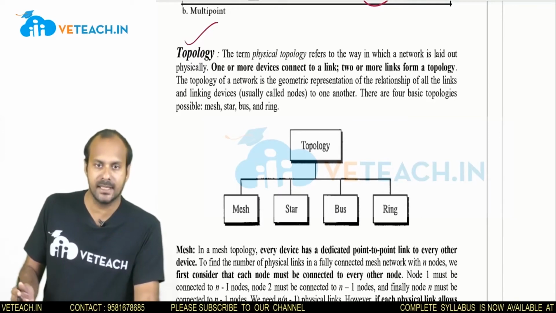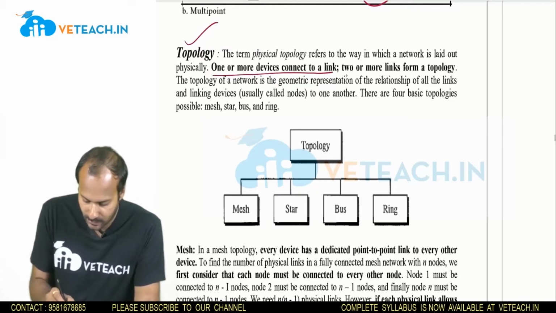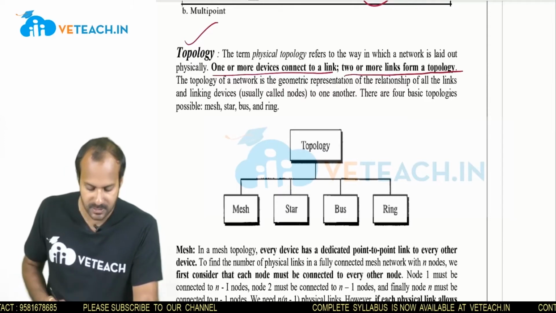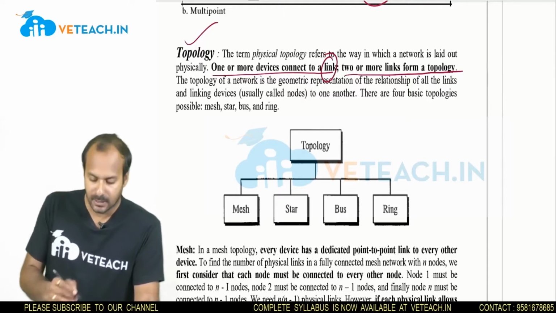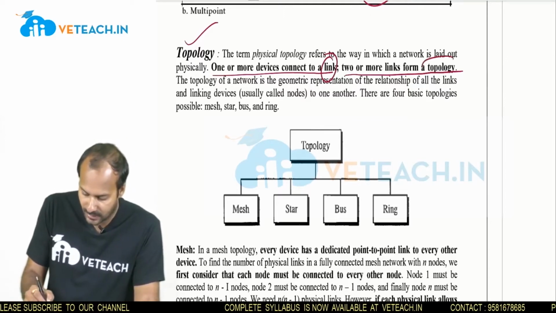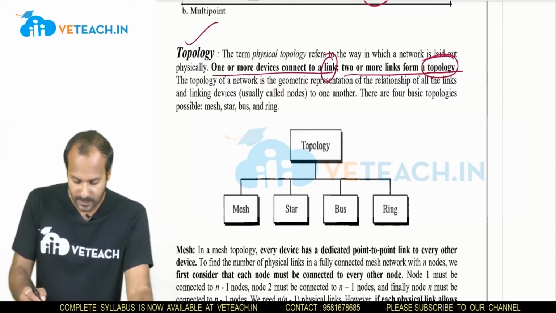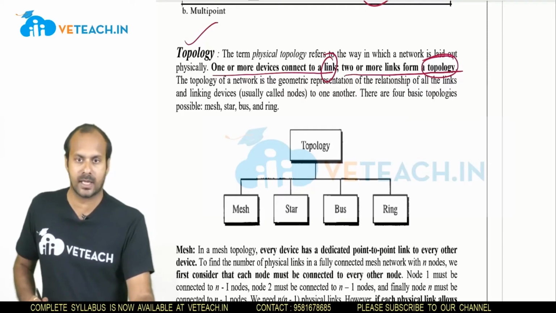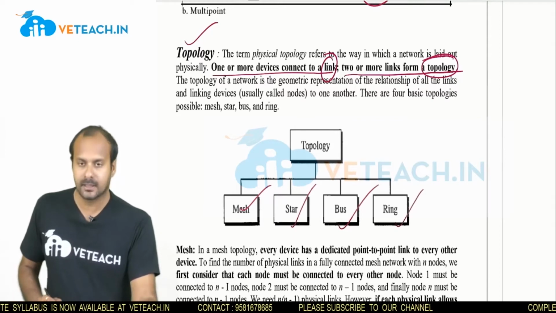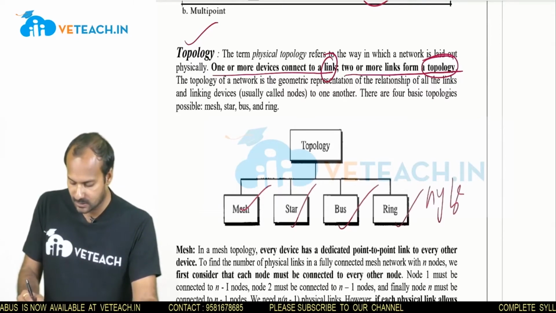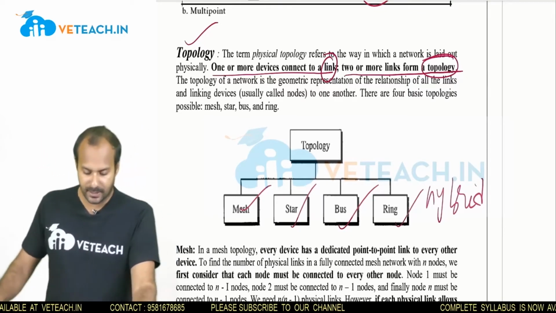Network is nothing but connecting devices. So see here, one or more devices connect to a link, and two or more links form a topology. Connecting one or more devices through a link is called a network, and the connection of two or more links is called a topology. So topology is the structure of a network, and there are different types of topologies used to connect: mesh topology, star, bus, ring, and hybrid topology. These are the different topologies used to frame a network.